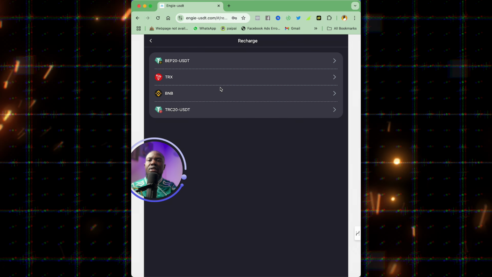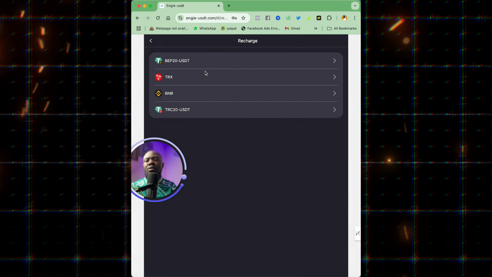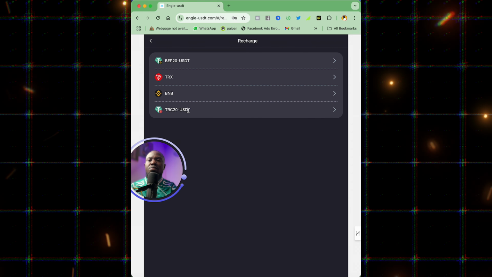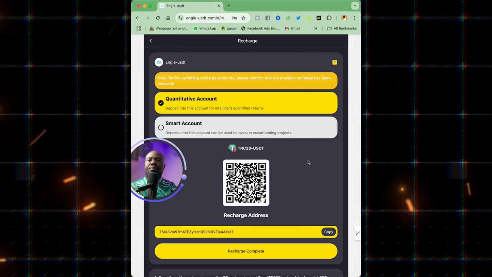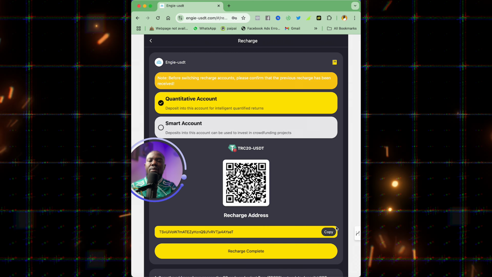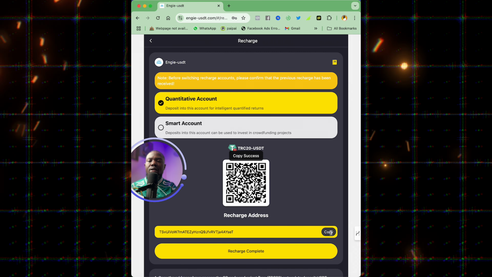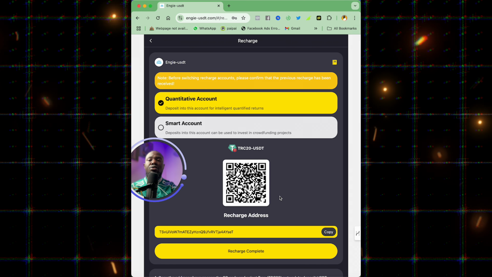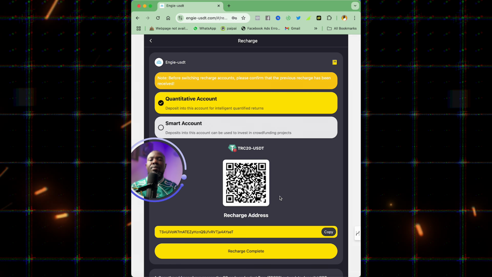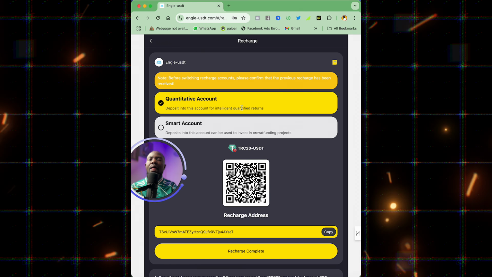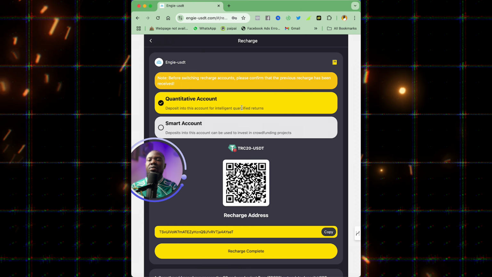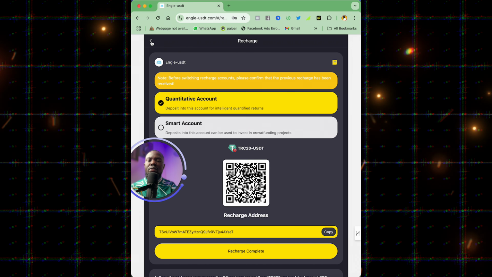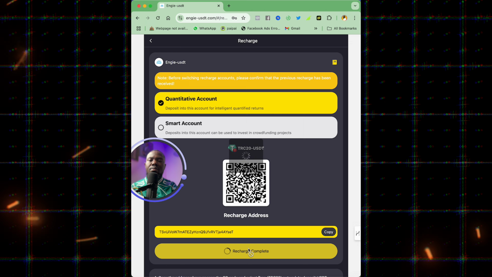When you click on recharge, you can choose any of these networks. Right, you can go for TRC20 USDT, and you copy your wallet address by clicking on copy. Then take it to maybe your Bybit, Trust Wallet, any cryptocurrency wallet where you have your USDT, and make sure you are sending using the TRC20 network. Then once you are done with the deposit, you can click on recharge complete.